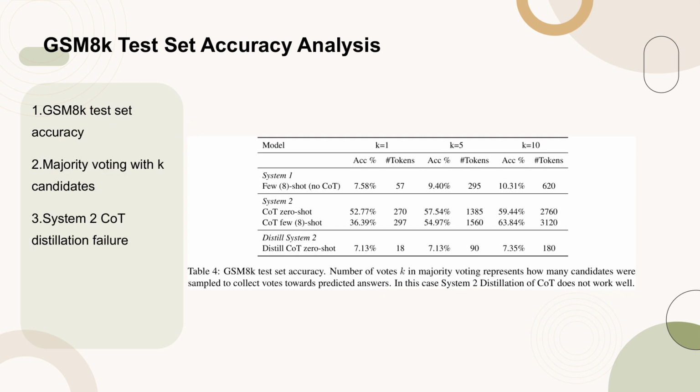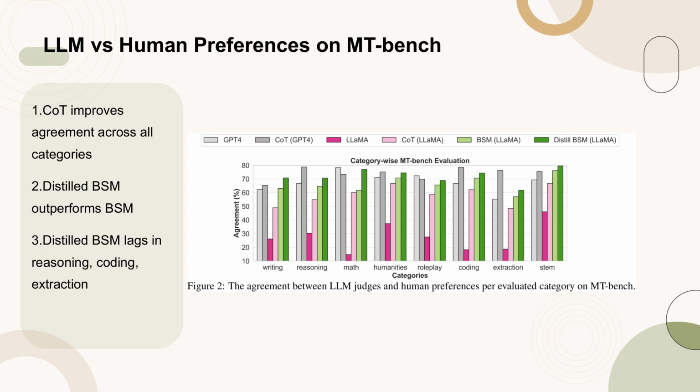Table 4 presents the accuracy results of the GSM-8K test set, focusing on the number of votes K in majority voting, which indicates the number of candidates sampled to predict answers. Notably, the table highlights that the distillation process of System 2's chain of thought, COT, does not perform effectively in this context.